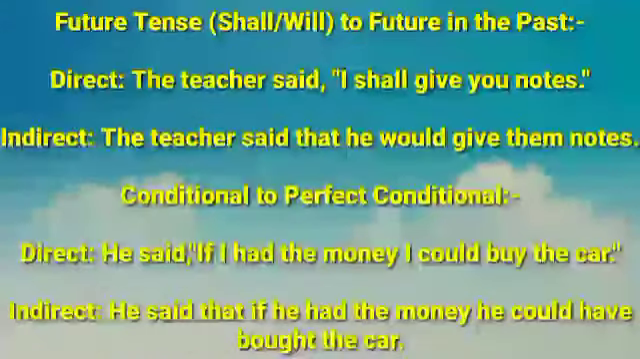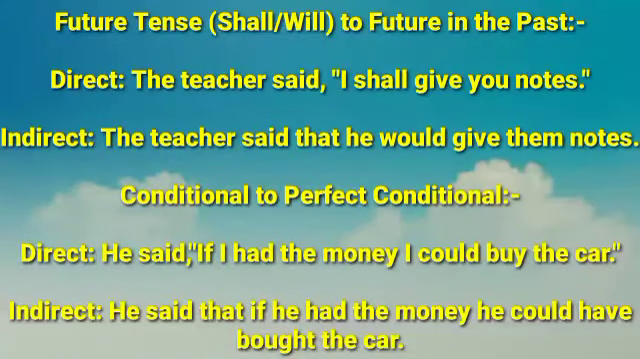Future tense shall, will to future in the past. Now the direct speech sentence: The teacher said, "I shall give you notes." Indirect: The teacher said that I, according to subject, he shall. In place of shall, we have to write should if I is given. Here it is given that he, we have changed, so we have to write would. He would give you, according to object, them notes.